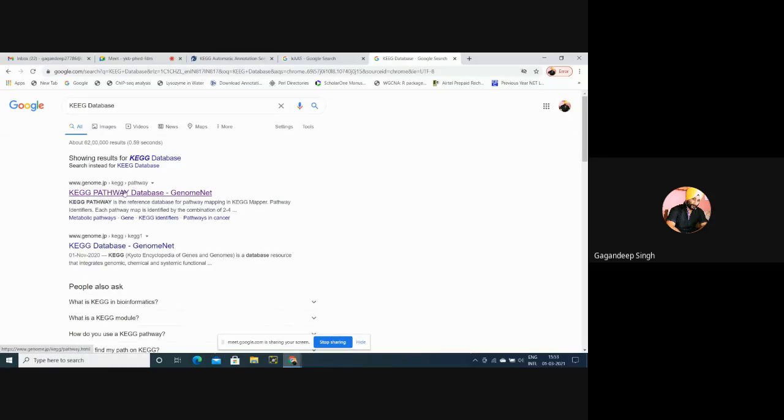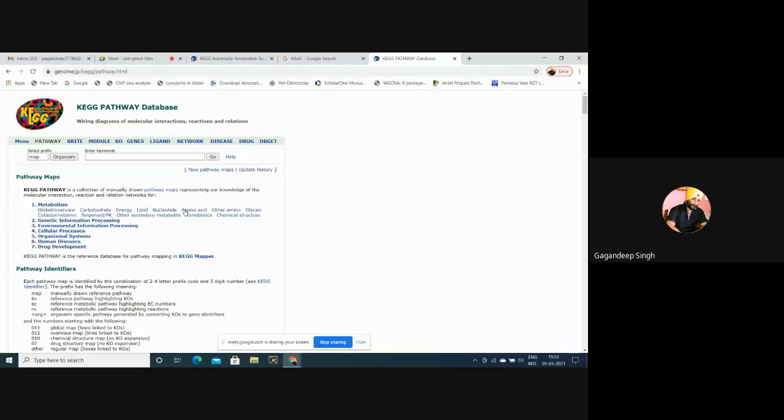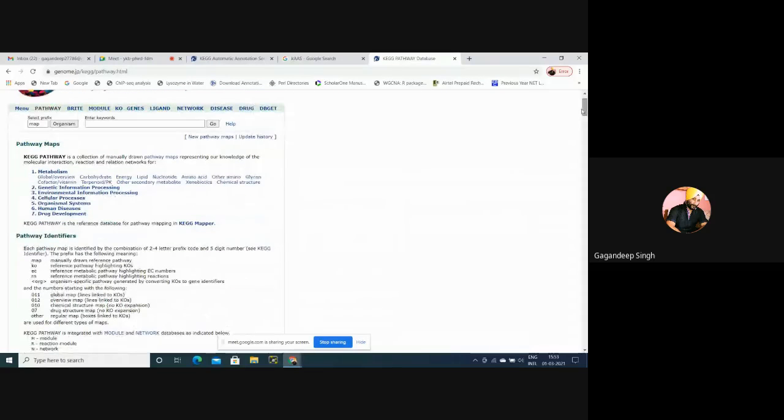This is the KEGG pathway database where we can find the particular pathways of our organism by using the gene sequences. KEGG will give us KO IDs, KEGG orthology. Either we can provide the genes, or we can provide the disease or drug, so we can easily identify the particular pathway which is regulated by this KEGG, and this is a database.